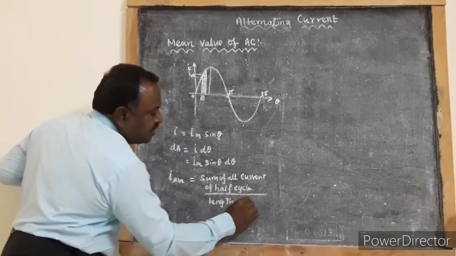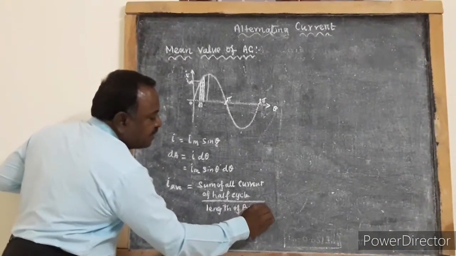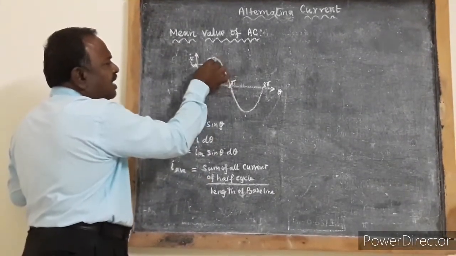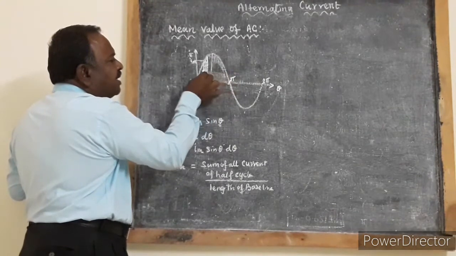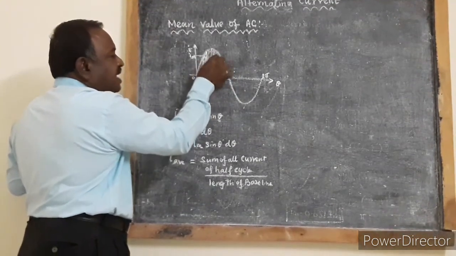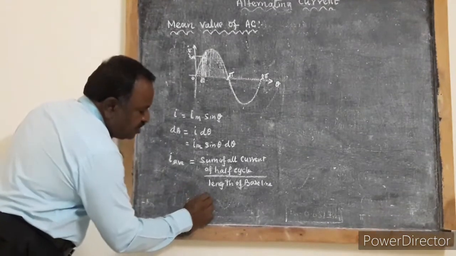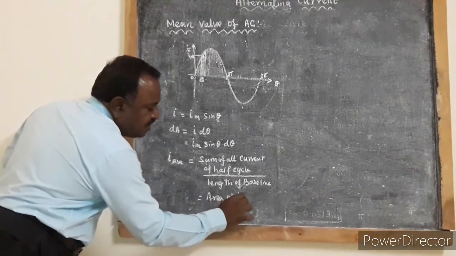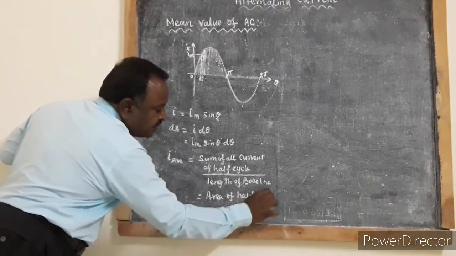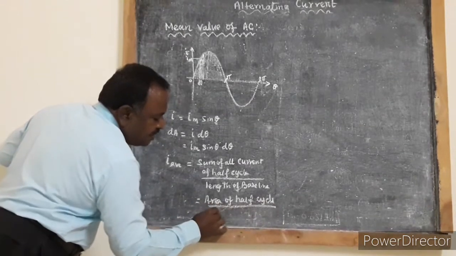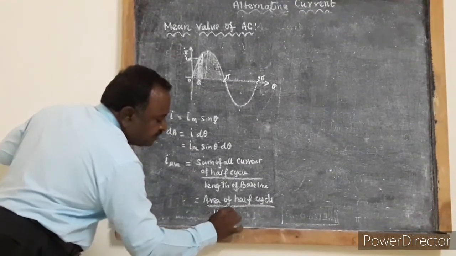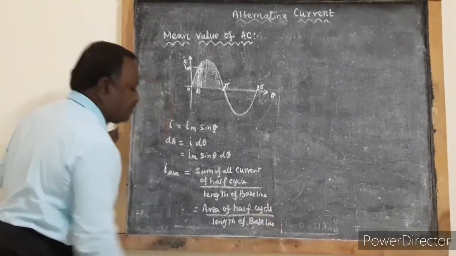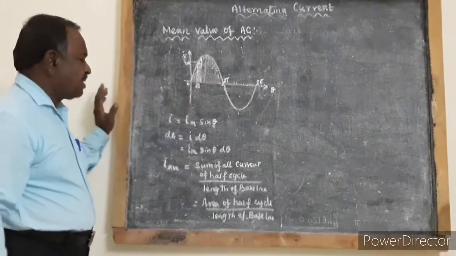When we find the sum of all the currents, it is equal to the area of this half cycle. So this is equal to the area of half cycle by the length of the baseline. So what is the area of this half cycle?